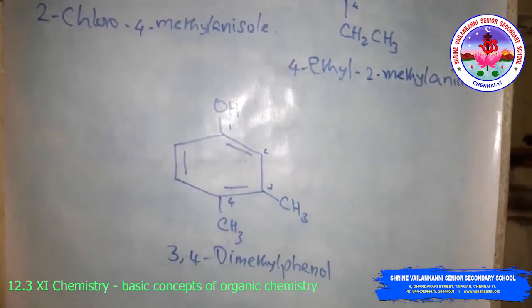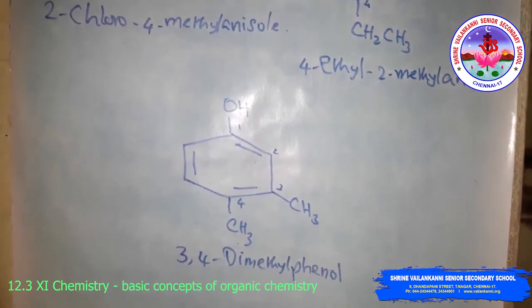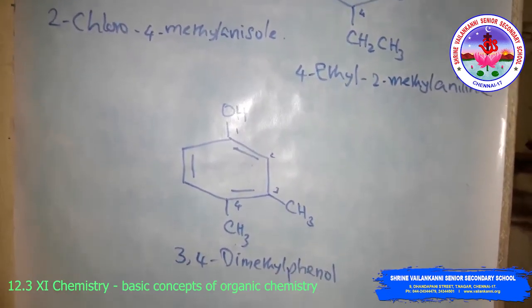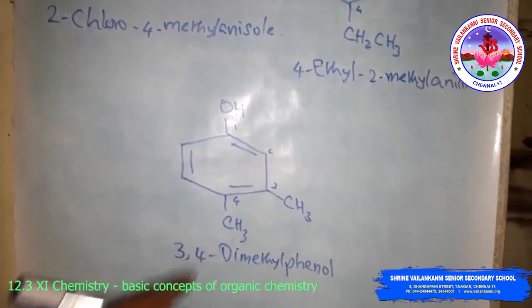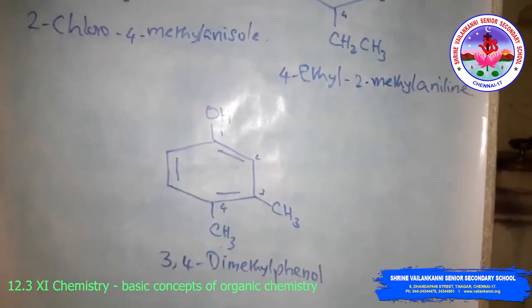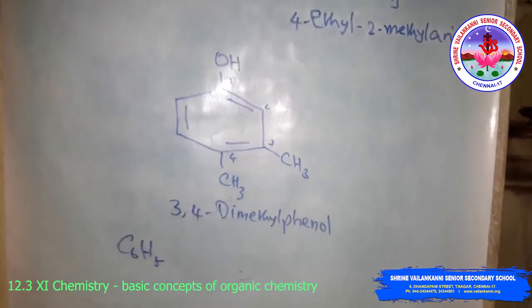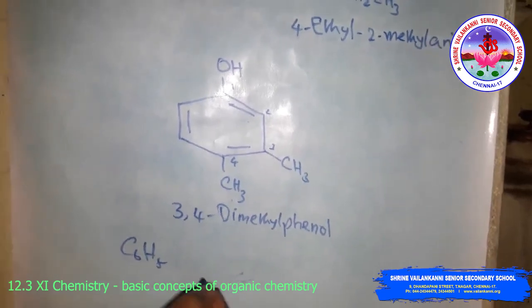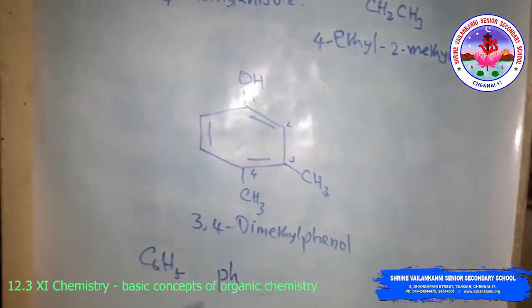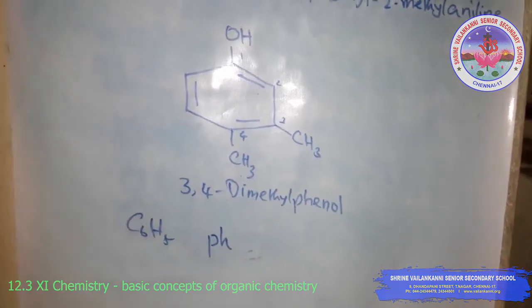When a benzene ring is attached to an alkane with a functional group, it is considered a substituent instead of a parent. So the name for the benzene substituent is phenyl. C6H5 is the phenyl group, which we can also abbreviate as Ph. Okay, this is the phenyl group. Next is isomerism.